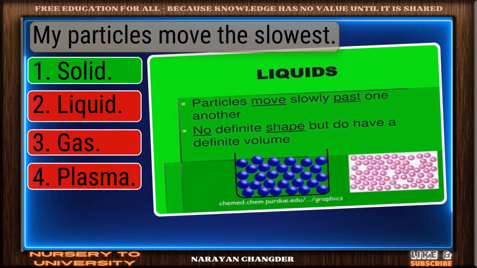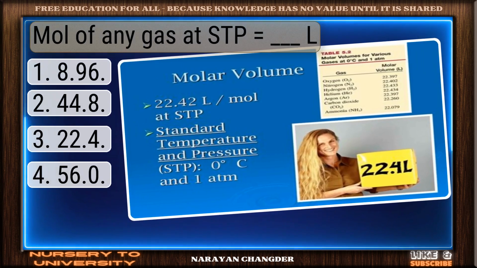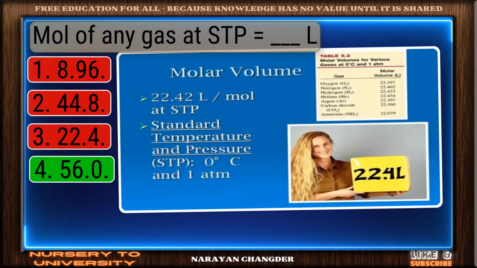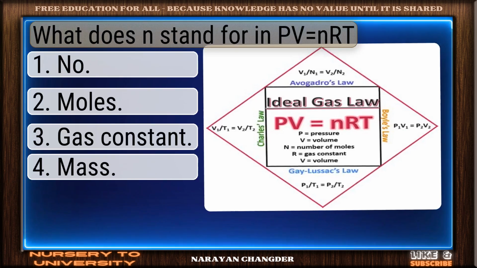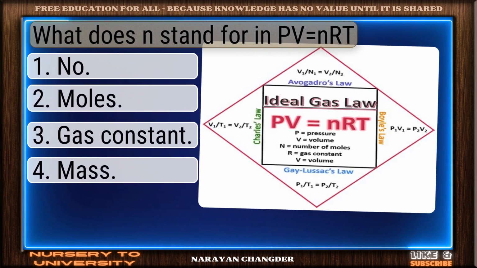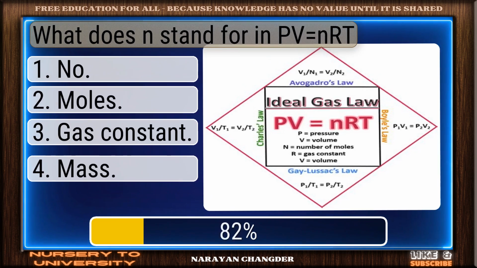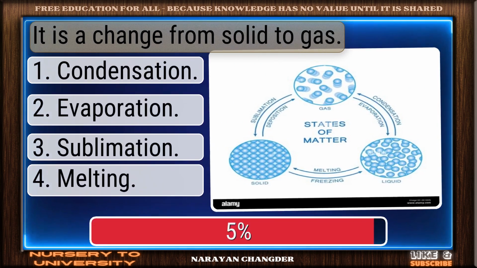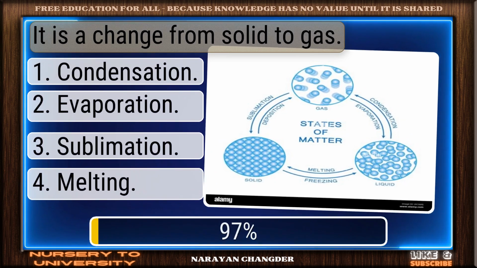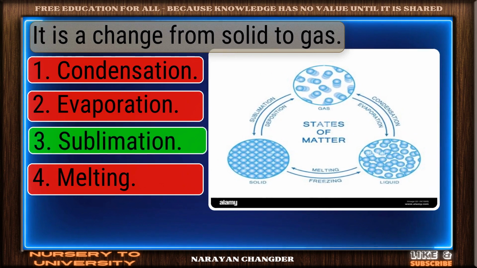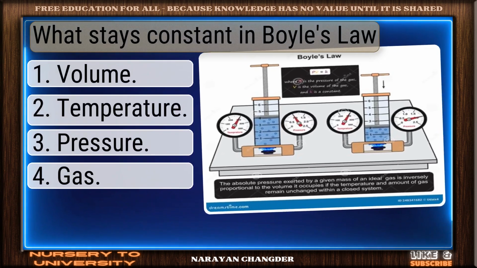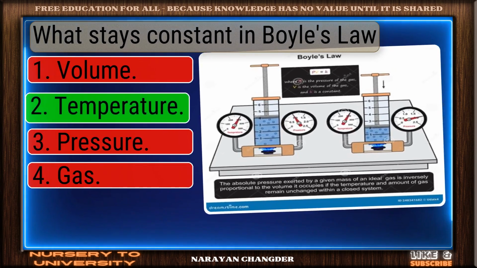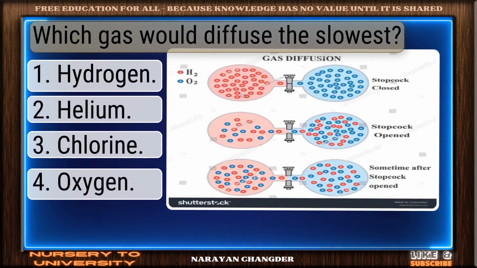Confident and correct, solid. One mole of any gas at STP is equal to dash L. That's accurate, 22.4. What does n stand for in PV equals nRT? Moles is correct. It is a change from solid to gas. Well supported, sublimation. What stays constant in Boyle's law? Nice work, temperature. Which gas would diffuse the slowest?